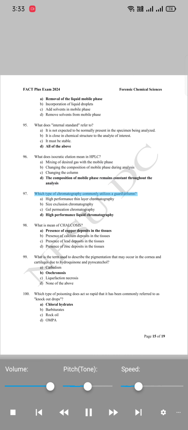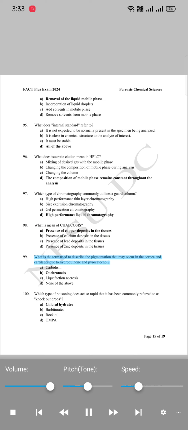97. Which type of chromatography commonly utilizes a guard column? A. High-performance thin-layer chromatography. B. Size exclusion chromatography. C. Gel permeation chromatography. D. High-performance liquid chromatography. 98. What is the meaning of chalcosis? A. Presence of copper deposits in the tissues. B. Presence of calcium deposits in the tissues. C. Presence of lead deposits in the tissues. D. Presence of zinc deposits in the tissues.